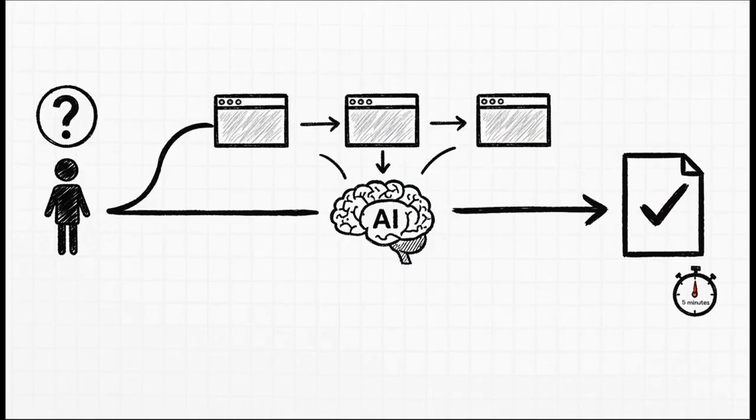And check this out. You give this system a single question, and it just takes off. It figures out what to search for, runs a bunch of web searches all at the same time, and then it pulls all that info together into a single comprehensive report. The crazy part? A task that would take a human researcher like 4 hours, this system knocks it out in about 5 minutes. Just wow.